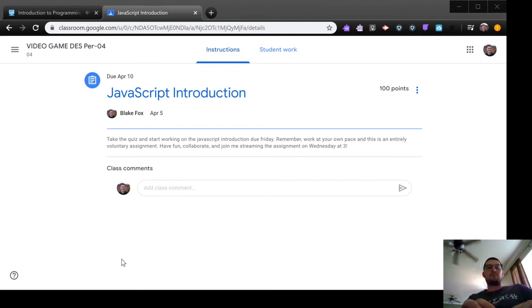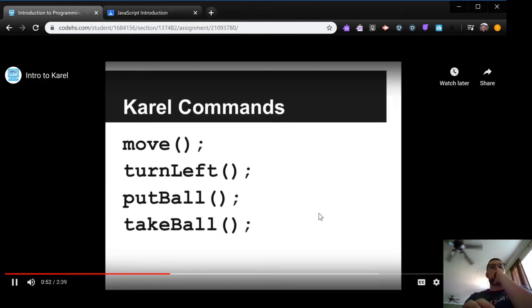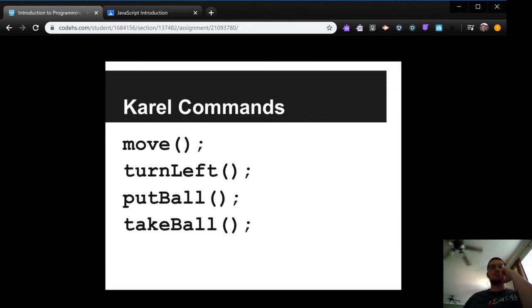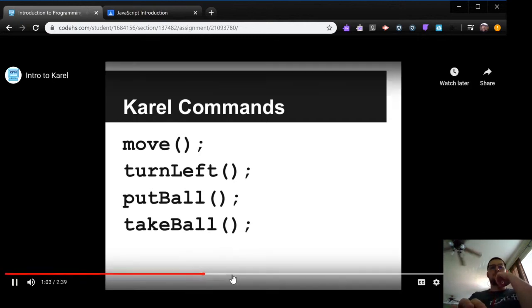So let's take a look at Karel's world. Karel lives in a grid world where each dot represents a location that Karel can be at. And Karel can move around this world and put down tennis balls. But more specifically, what can Karel do? Well, Karel knows only 4 commands: move, turn left, put ball, and take ball. Move moves Karel 1 spot in the direction that he's facing. Turn left rotates Karel 90 degrees to the left. Put ball adds 1 ball in the spot that Karel's at, and take ball removes 1 ball.